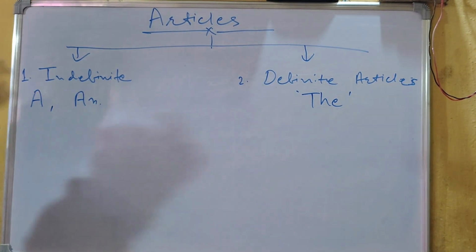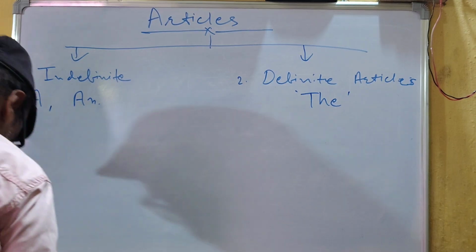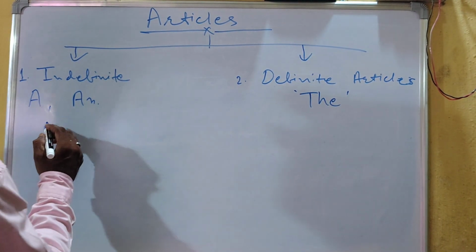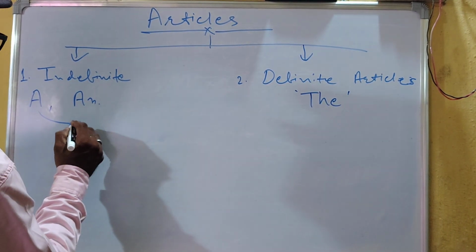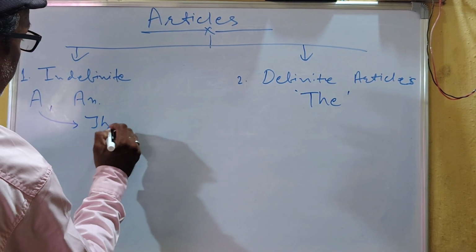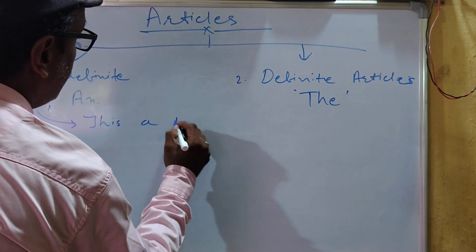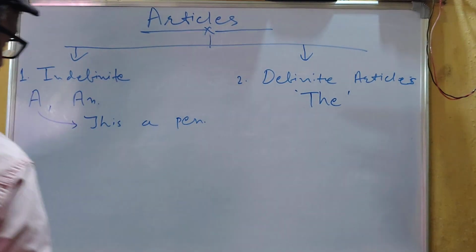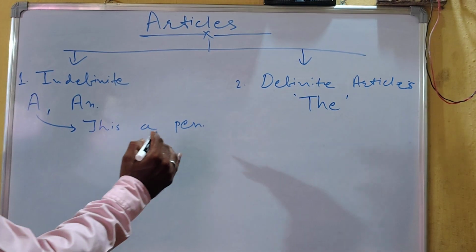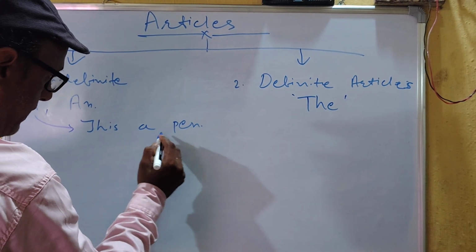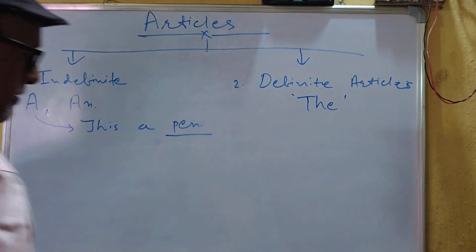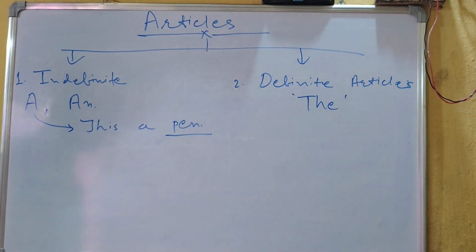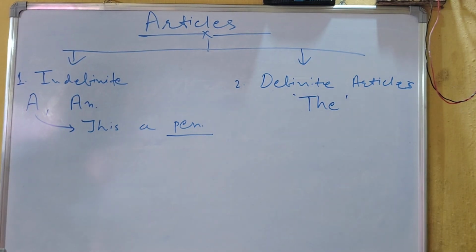Okay? Now come to this one. A. Where we will use A? I am talking about this one. This is a pen. We will use A before the countable nouns. Now here one more term comes up.